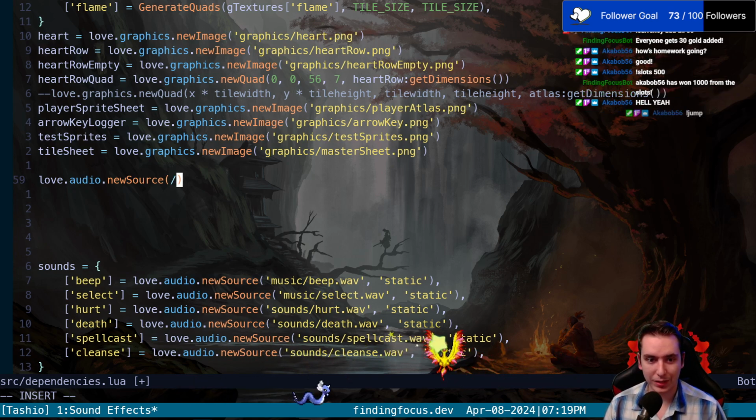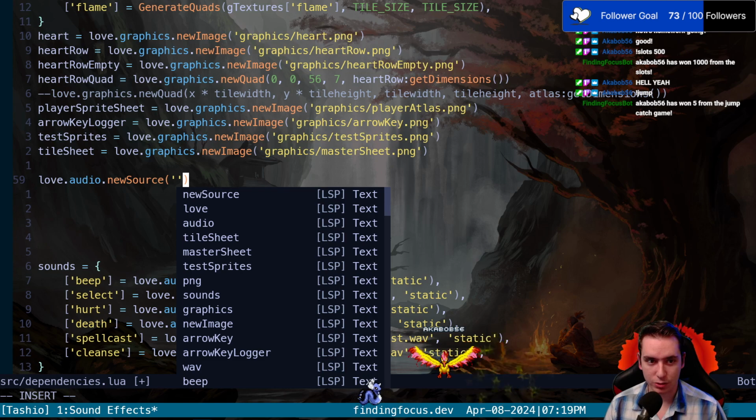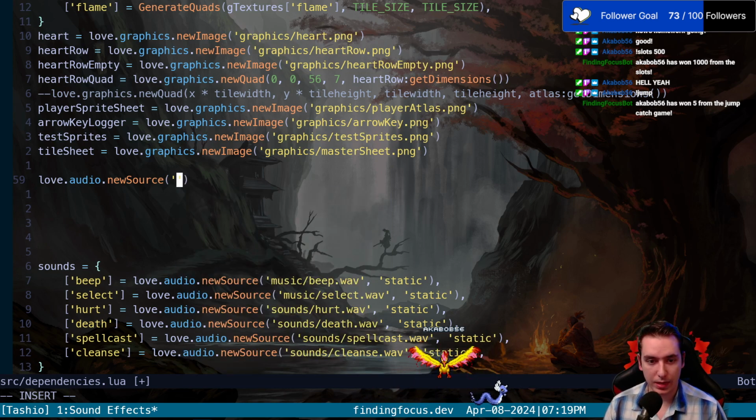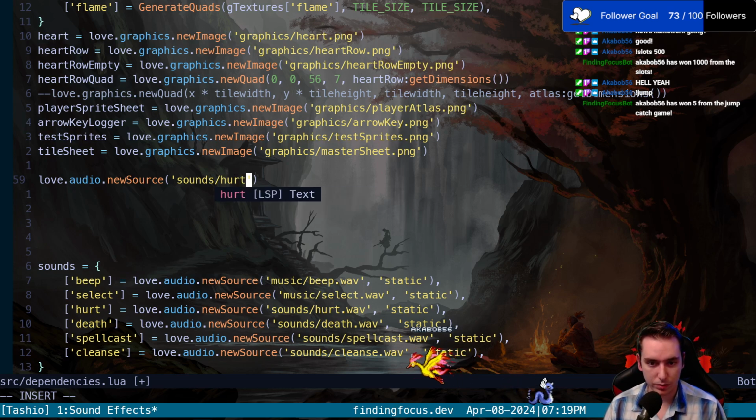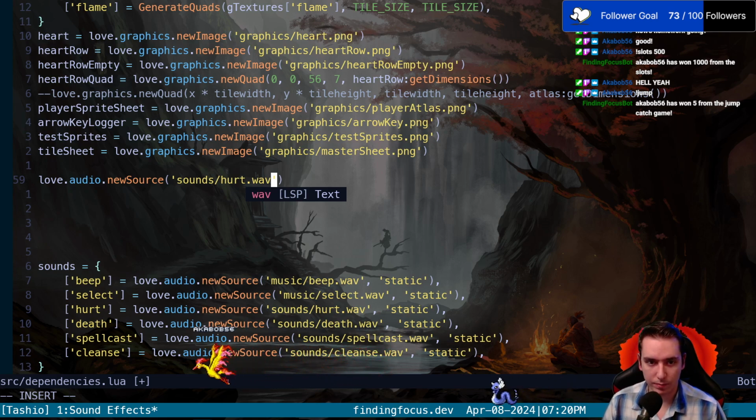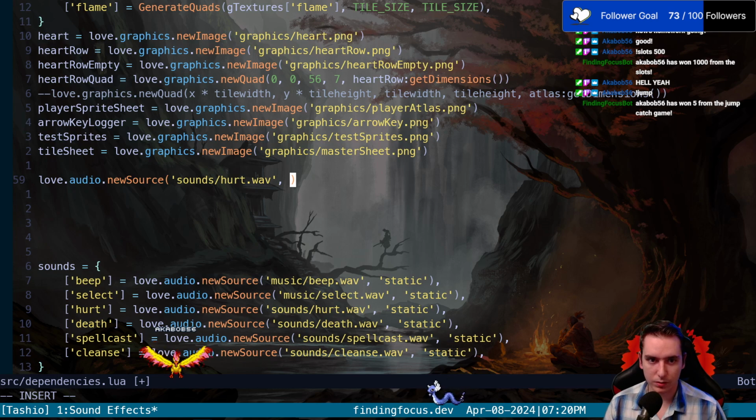The first argument is the file path as a string, so you give it single quotes, or apostrophes, whatever you call it. We're in our sounds folder, and we're trying to access our hurt.wave. So we're saying in a string 'sounds/hurt.wave'.